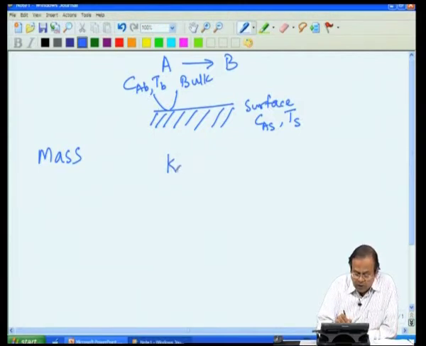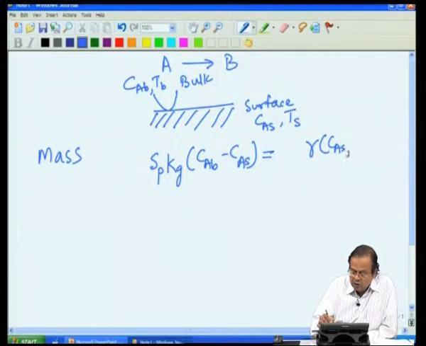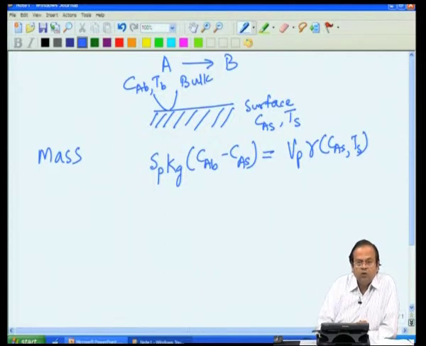Our rate of mass transfer is kg into CAB minus CAS, and this is per unit surface area. So, let us say surface area per unit volume of catalyst, and this must be the same as the rate at which reaction is taking place on the surface at conditions CAS and TS, multiplied by the volume, to keep the units consistent. So, this is my mass balance.